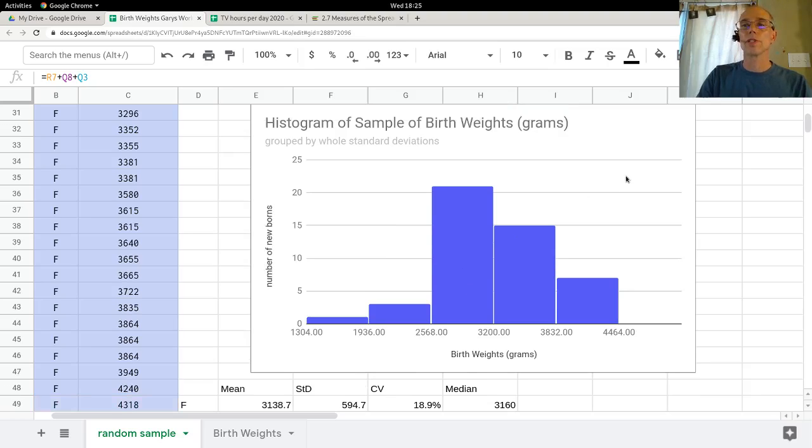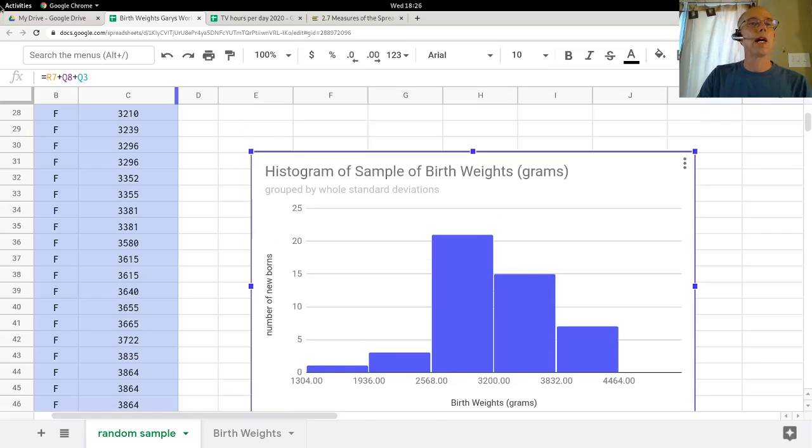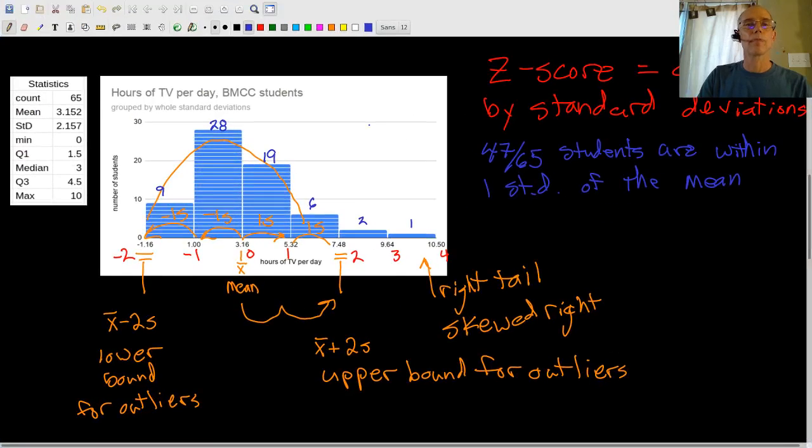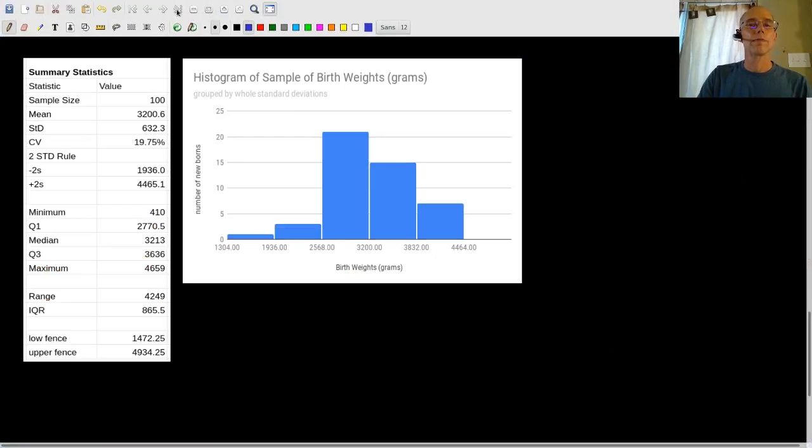And I'm just going to make this a wee bit prettier. Actually, I don't need to. Let's just go back here. All right, next page. So here's that birth weight data.